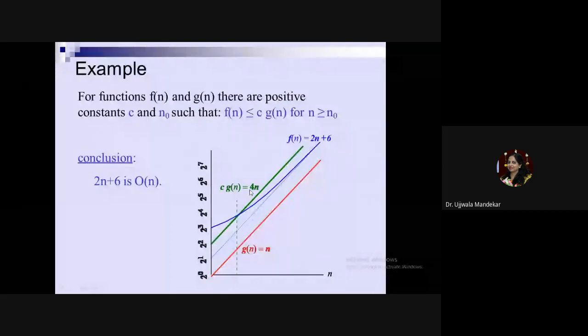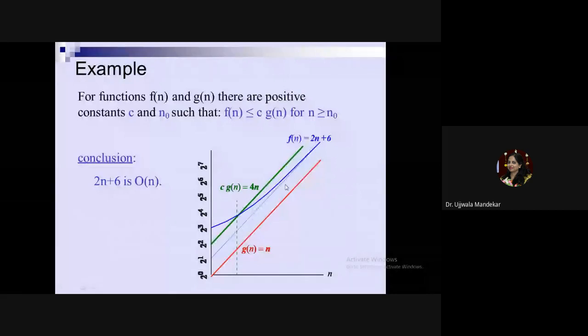Next time, I will consider the value of n equal to 3. 3 times 2 is 6, 6 plus 6, 12. Here 3 4s are 12. The values are equal. And after that, if I consider n equal to 4, it will come out to be 4 times 2 is 8, 8 plus 6, 14, whereas 4 into 4 is equal to 16. It means for n greater than 4, every time c·g(n) will have a higher value as compared to f(n). For every n, this function will have the higher value as compared to this function.